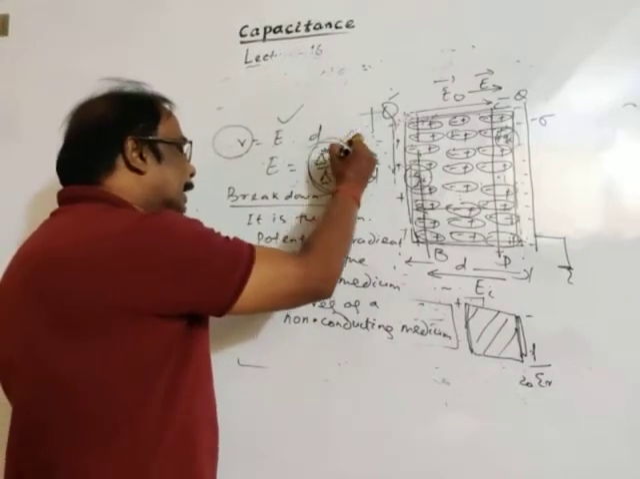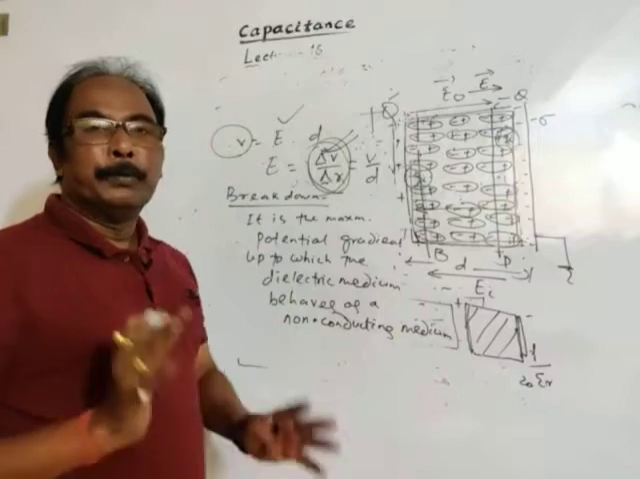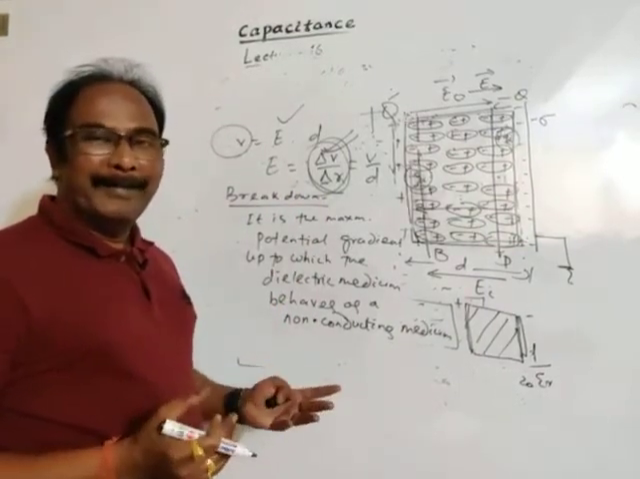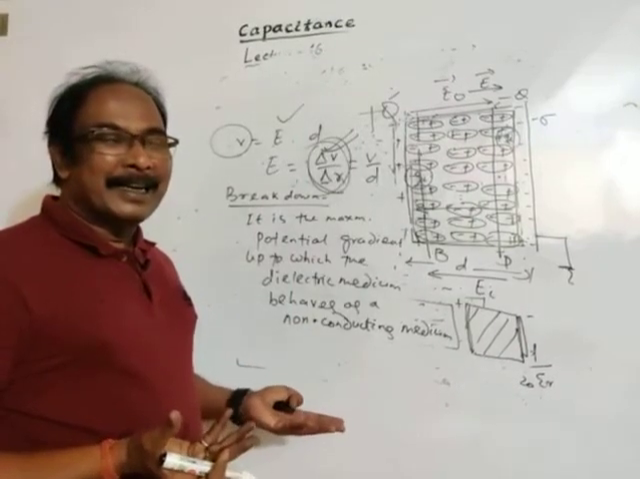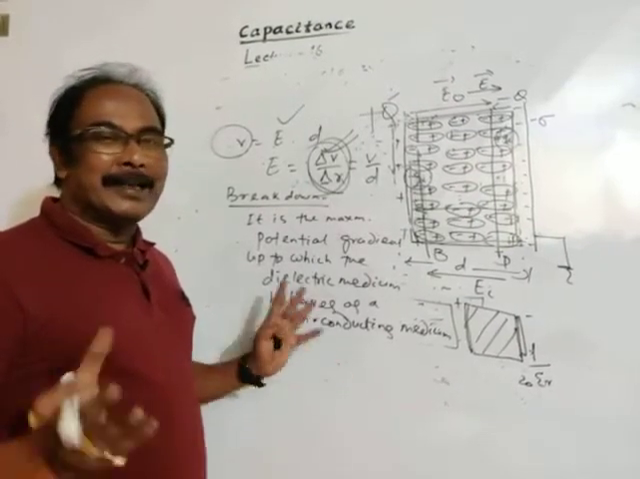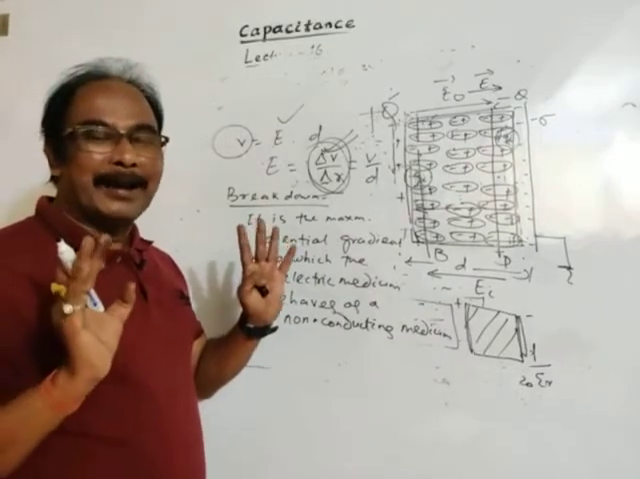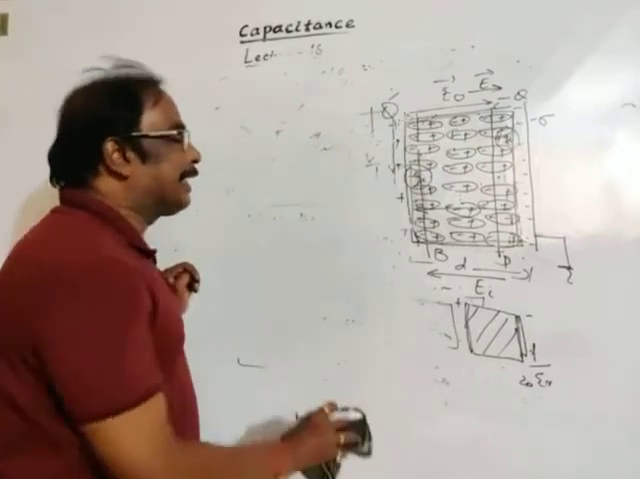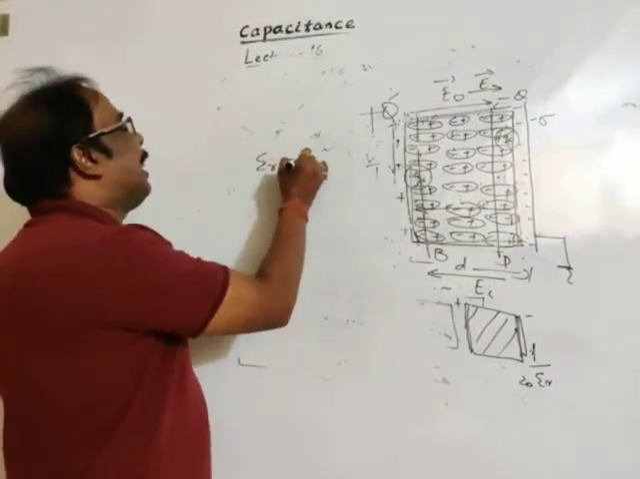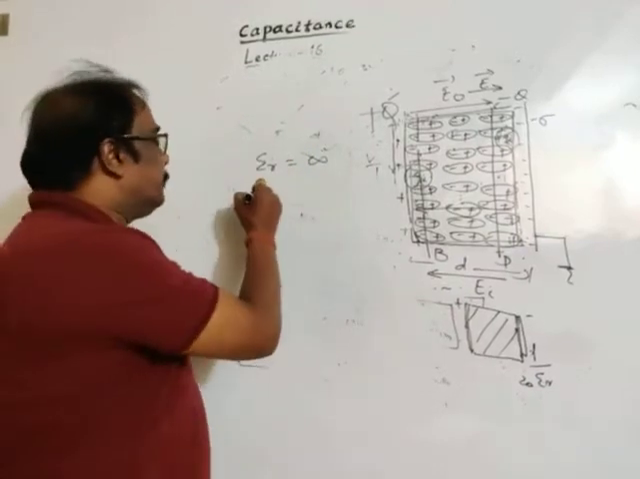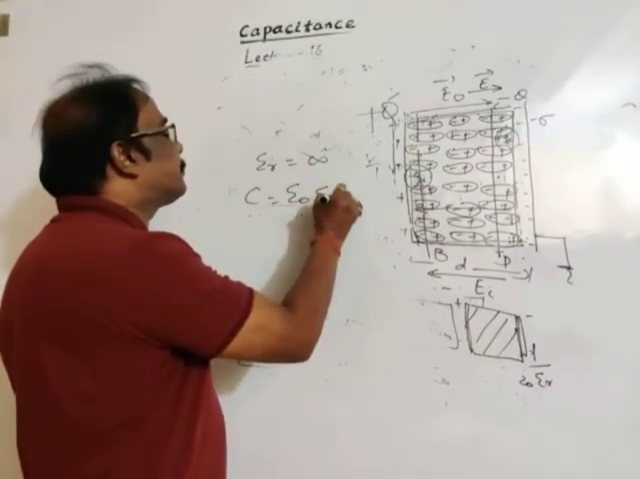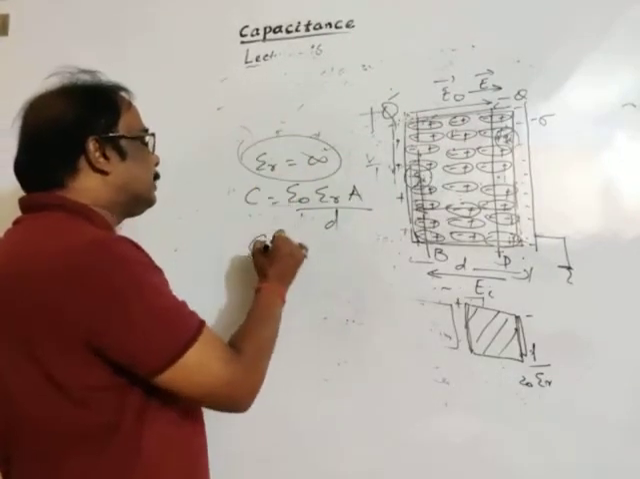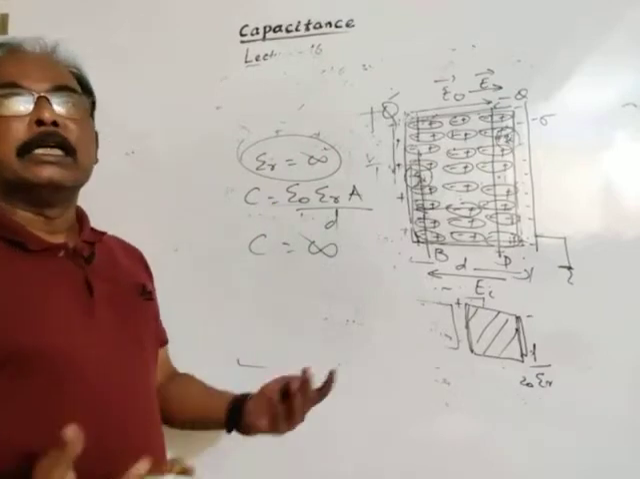If the potential gradient is more than the breakdown potential gradient, or more than the breakdown electric field, then the medium will behave as a conducting medium and the capacitor will discharge. Okay, see, if it behaves as a conducting medium, then epsilon R is infinity. Then as we know, capacitance is epsilon naught epsilon R, A by separation D. Then if epsilon R is infinity, the capacitance is infinity.